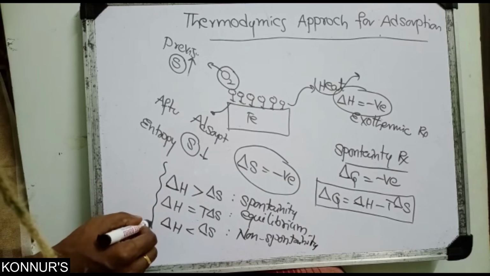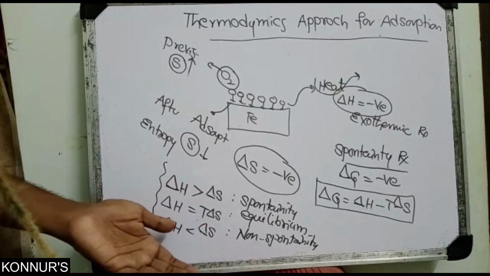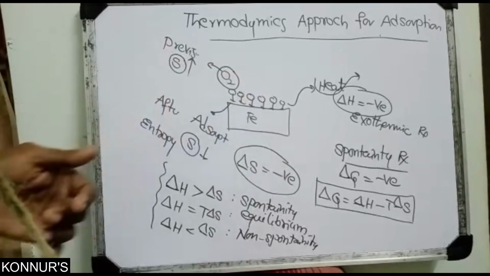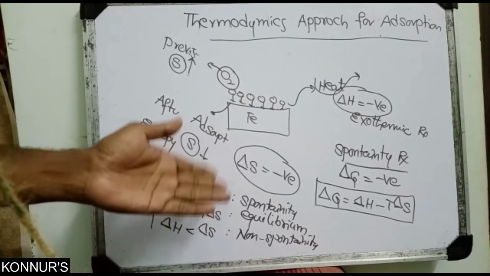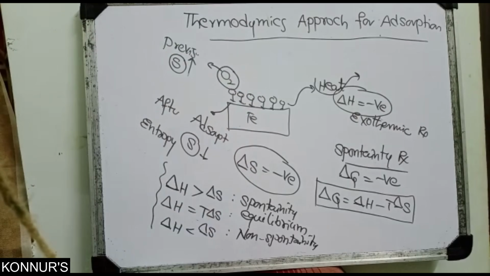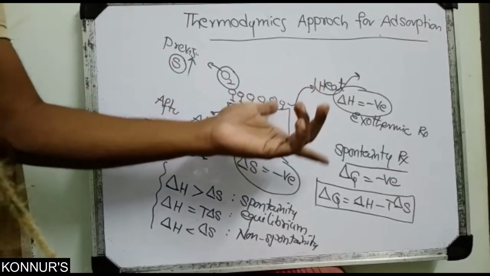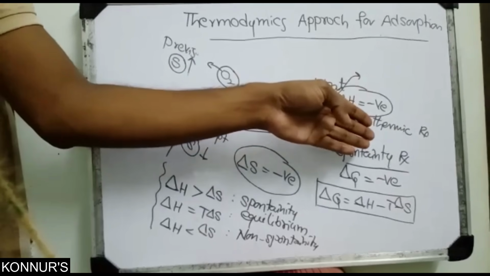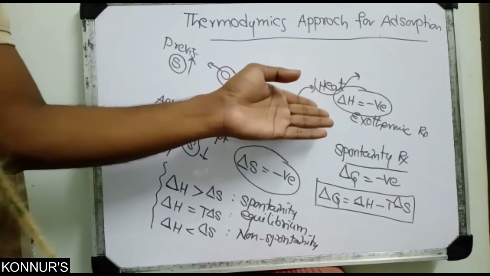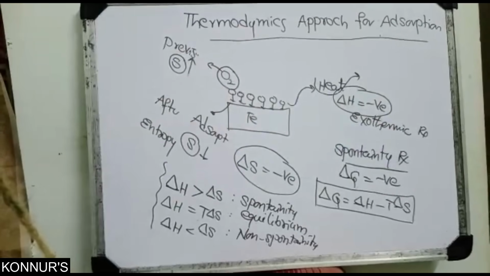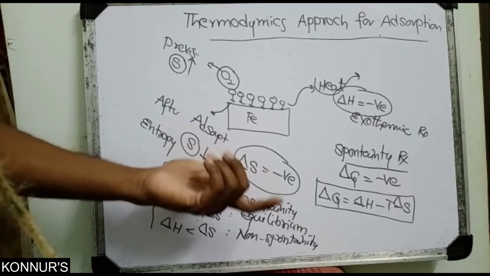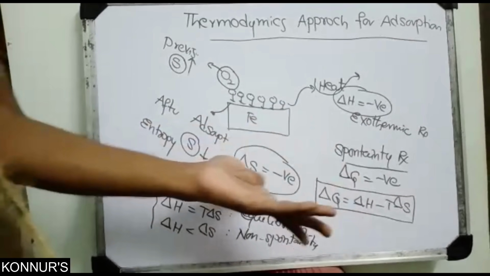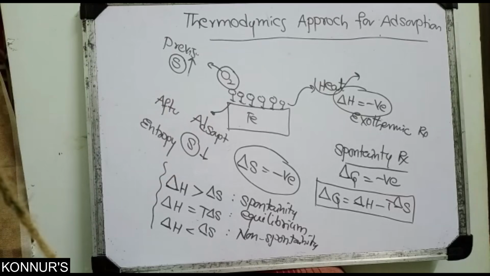So in the direct exam, they will ask which of the following is spontaneous for the adsorption phenomena, when equilibrium takes place, or when it is non-spontaneous in the adsorption phenomena. Next, they may ask whether this is an exothermic or endothermic process, whether delta H is negative, or delta H is positive, or delta H equal to 0. Next, in adsorption phenomena, whether the change in entropy is positive, negative, or 0, like that they will ask questions.